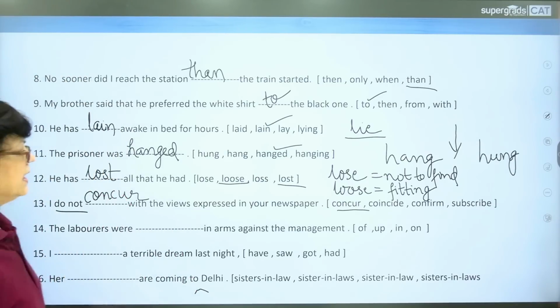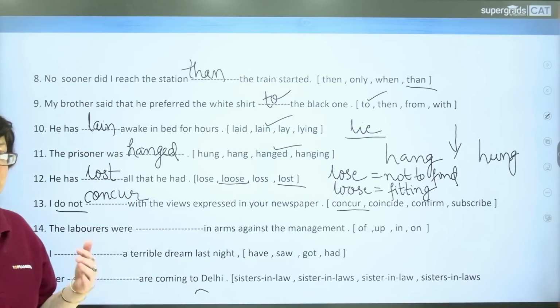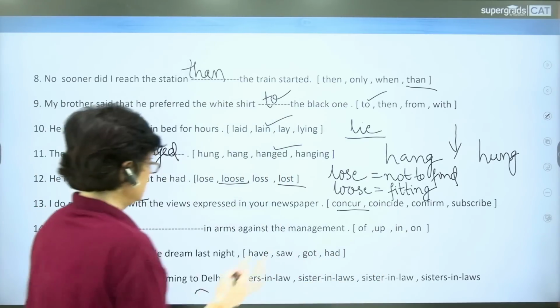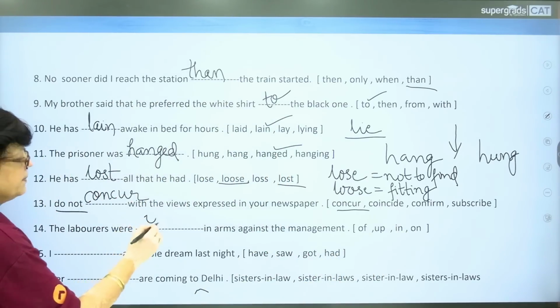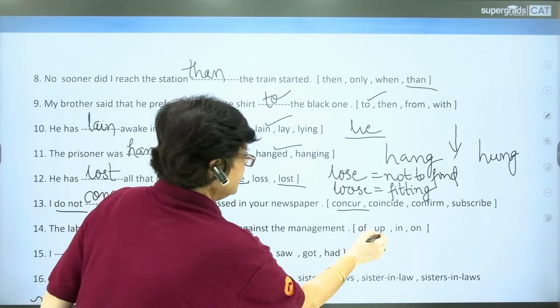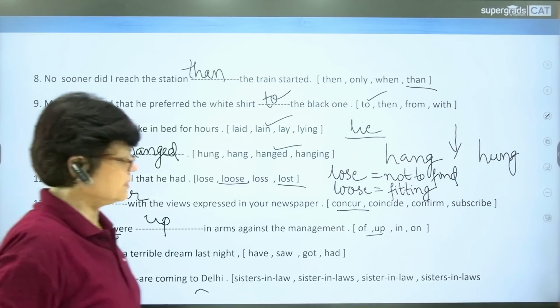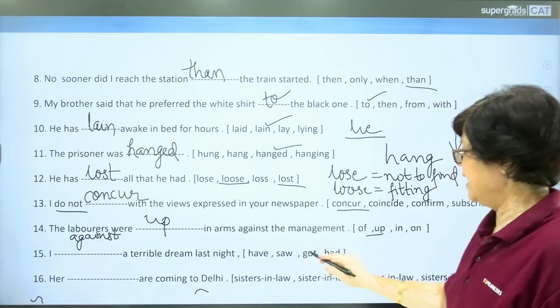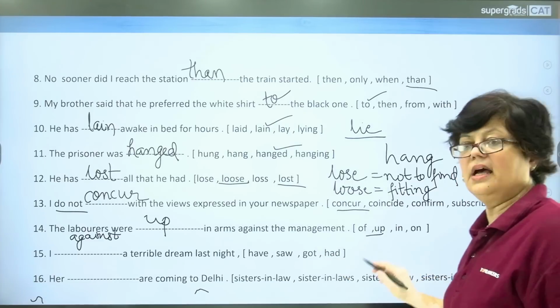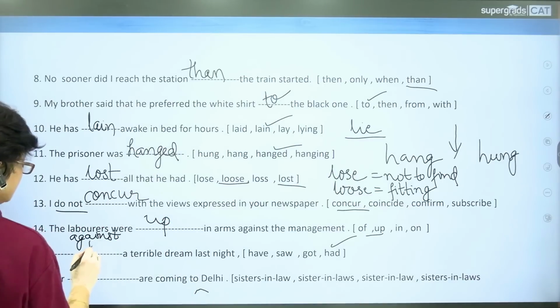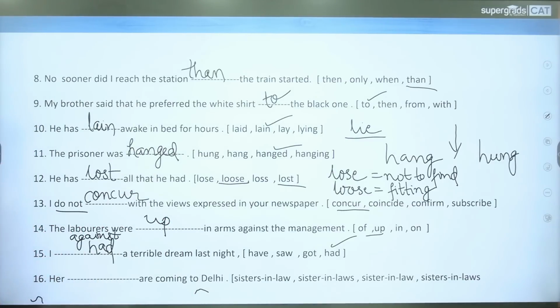The laborers were dash in arms against the management. The laborers were off, up, in, on. The laborers were up in arms. Now, up in arms is an idiomatic expression which means against. Next, I dash a terrible dream last night. Have, saw, got, had. Here the answer is had. I had a terrible dream last night.